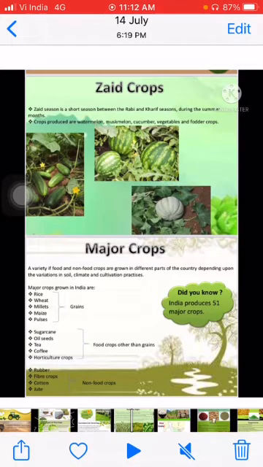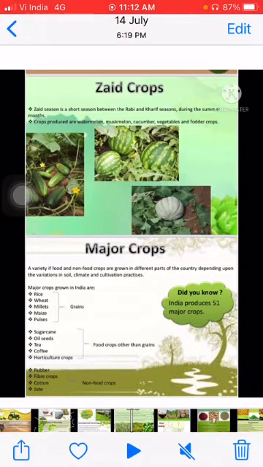As I told you, food crops and non-food crops are grown. Why are they separated into food crops and non-food crops? Due to the variety of soil, the climatic conditions and the cultivation practices. Different types of cultivation practices are used.